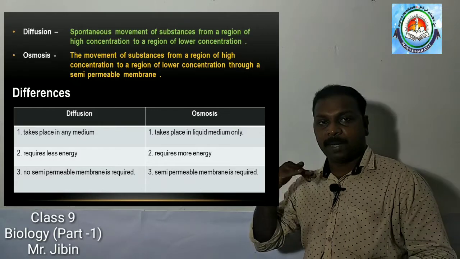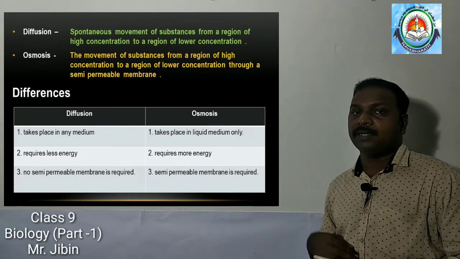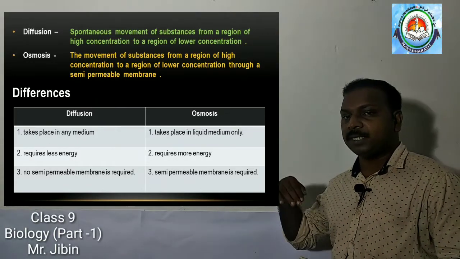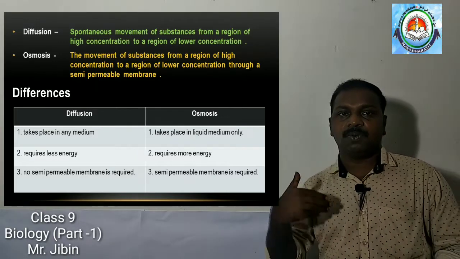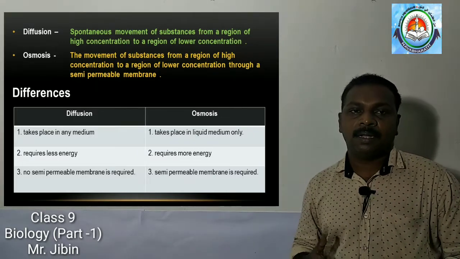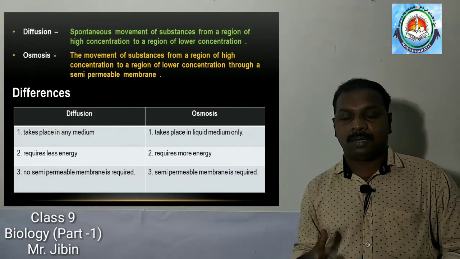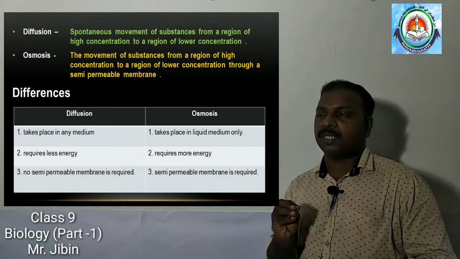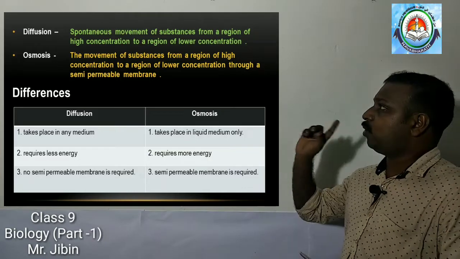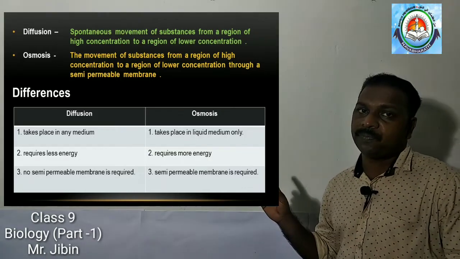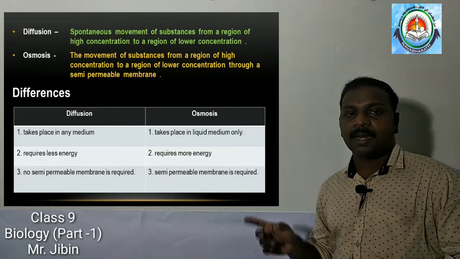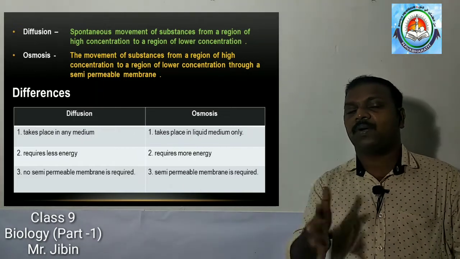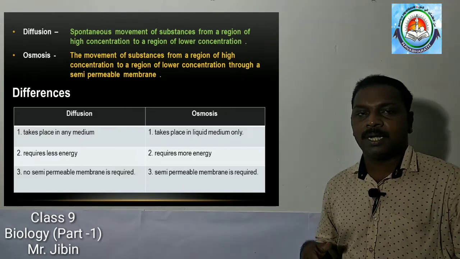So from a higher concentrated region, the substances move to the lower concentrated region. Such a process is known as diffusion.